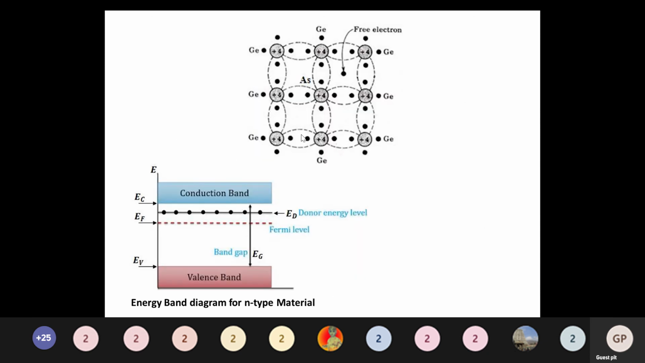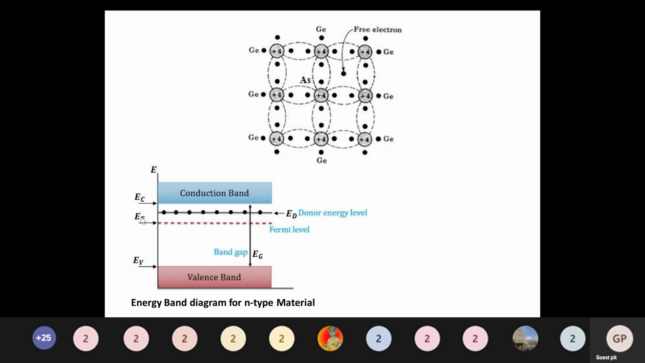Here we are considering arsenic. Arsenic has 5 valence electrons. 4 valence electrons are bonded with the germanium. One more additional electron is there, ready to create a covalent bond with another atom. That additional electron is called the donor electron. Clear? So electrons are the majority carriers.